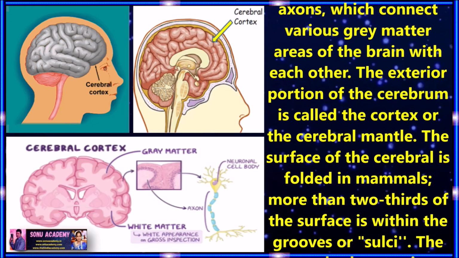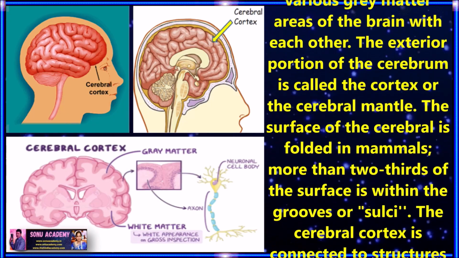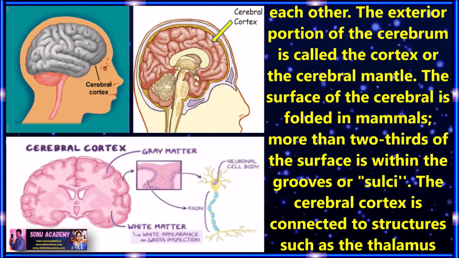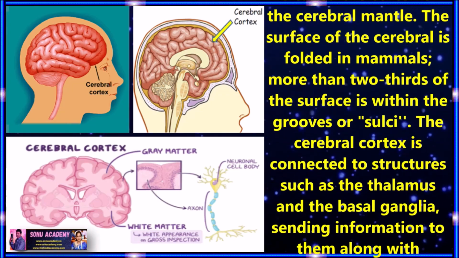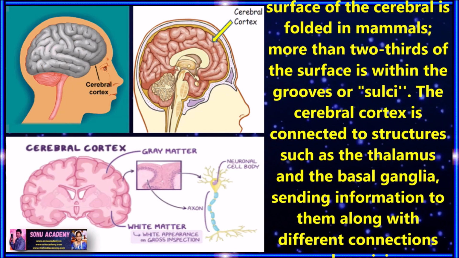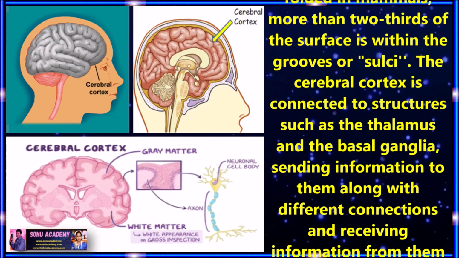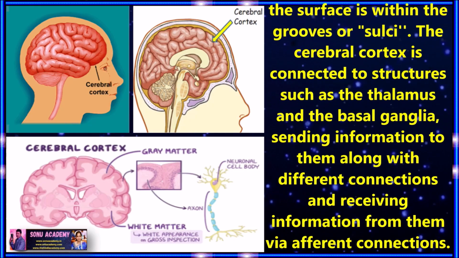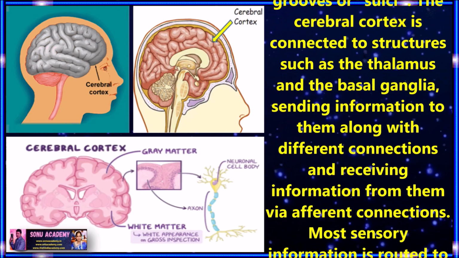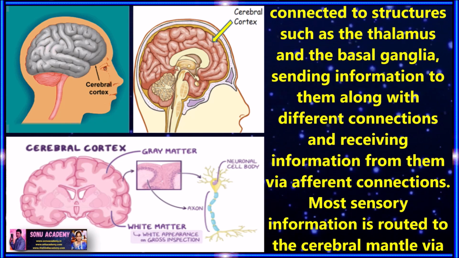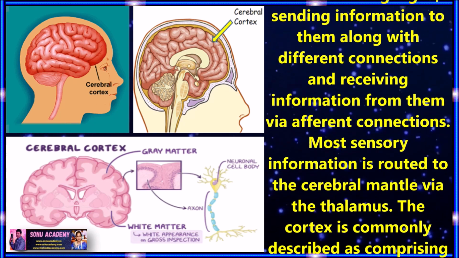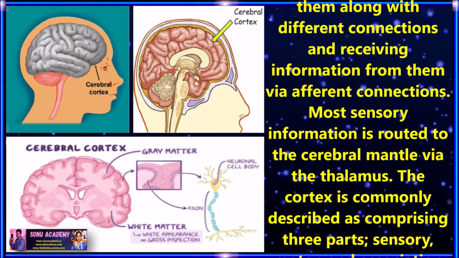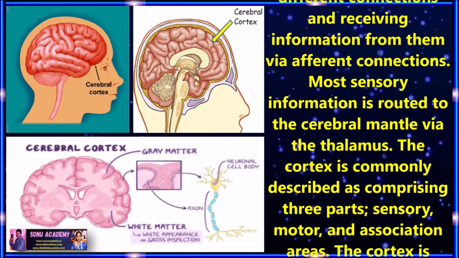The exterior portion of the cerebrum is called the cortex or cerebral mantle. The surface of the cerebral mantle is folded in mammals. More than two-thirds of the surface is within grooves or sulci. We already discussed that. The cerebral cortex is connected to structures such as the thalamus and the basal ganglia, sending information to them along with different connections and receiving information from them via afferent connections.